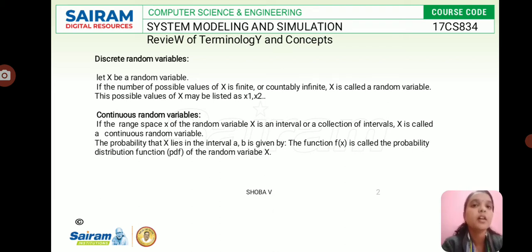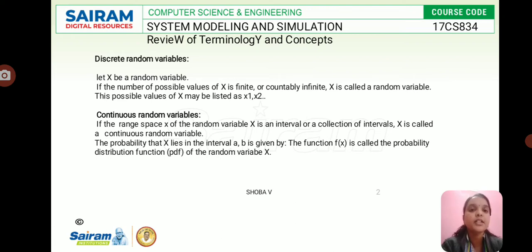For discrete random variables, the values come in a sequential manner, in a linear way. For example, a bank is discrete, and a water dam is a continuous random variable. In continuous random variables, if the range space Rx of the random variable x is an interval or collection of intervals, then x is called a continuous random variable.